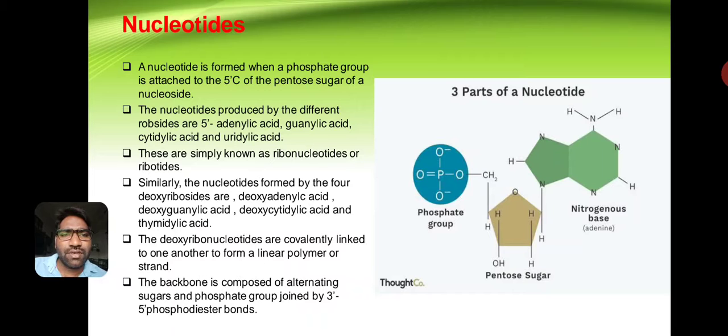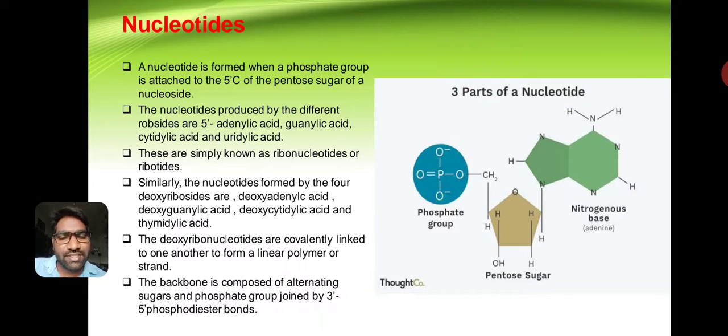The deoxyribonucleotides are covalently linked to one another to form a linear polymer strand. The backbone is composed of alternating sugar and phosphate groups joined by 3' to 5' phosphodiester bonds.